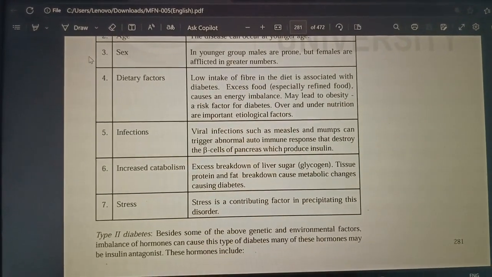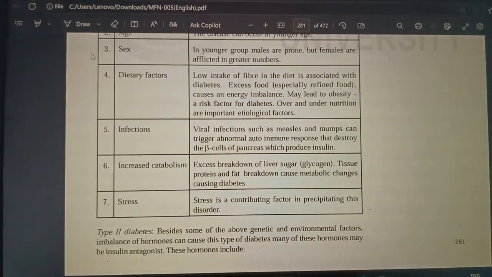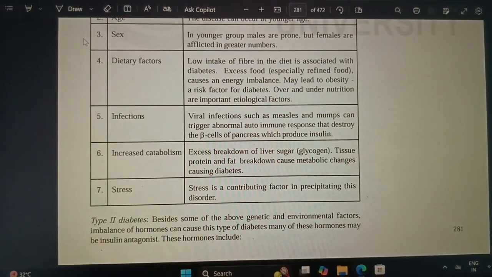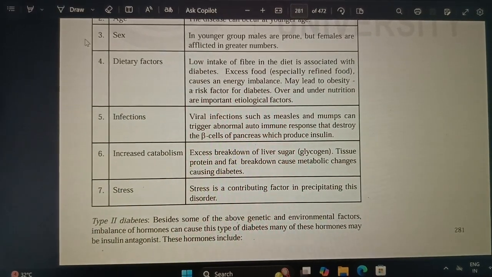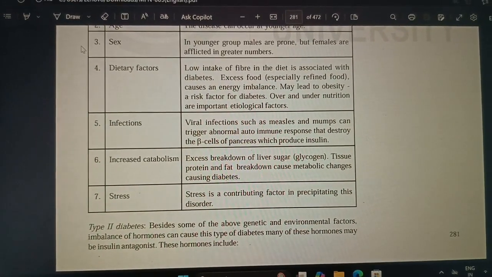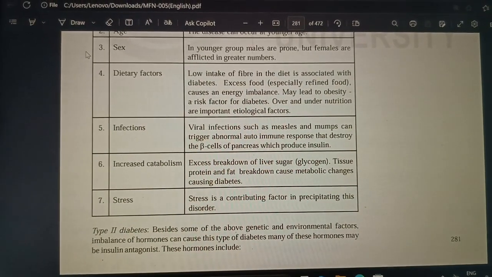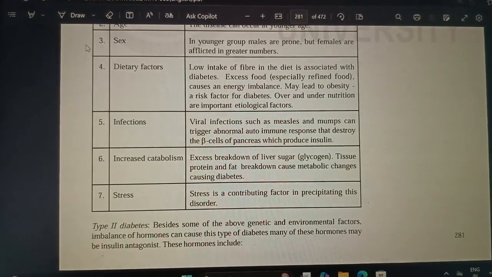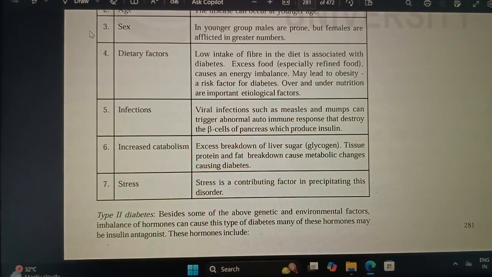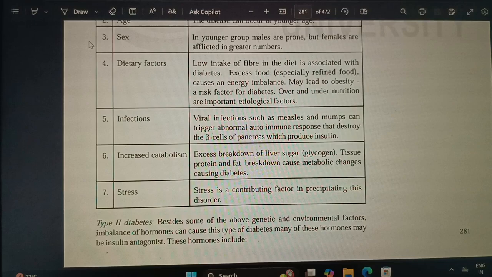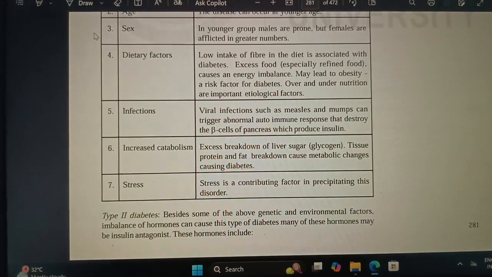That means the B lymphocytes and antibodies think our body cells, that means beta cells of the pancreas, are antigens or foreign substances. So they attack our cells, which leads to destruction of beta cells, which produce insulin.